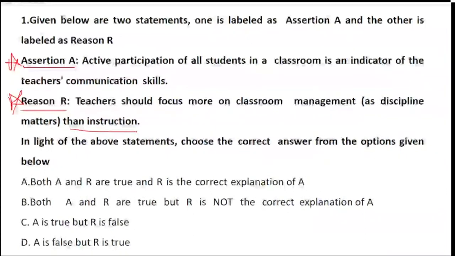So they are saying that the teacher has to focus more on classroom management, which is very important as a matter of discipline rather than instruction. In light of the above statements, you have to tell which statement is true, which is false, and whether it is with correct explanation or not.